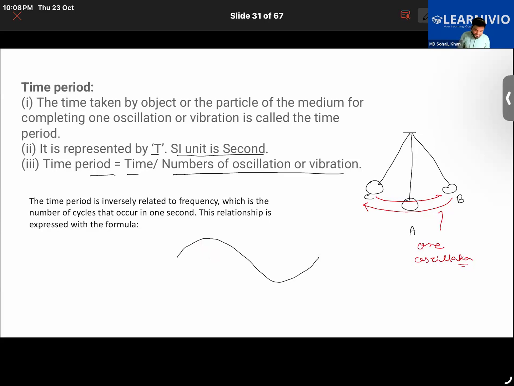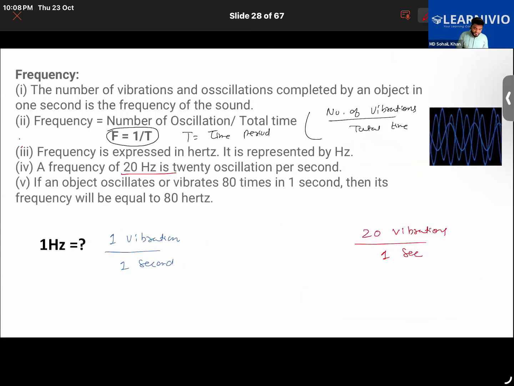And how do we measure it? It is measured in seconds. The formula is time taken divided by the total number of oscillations or vibrations produced. Also, by now it should be clear that frequency and time period have an inverse relation.